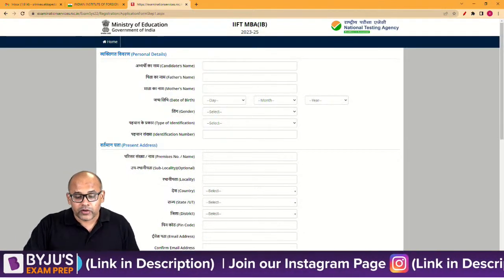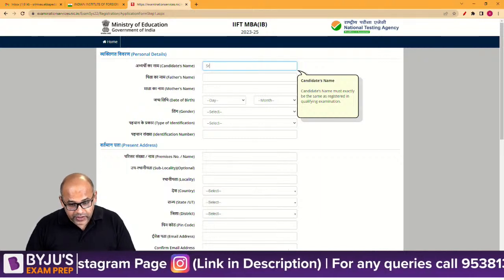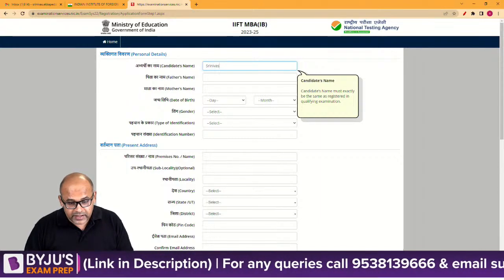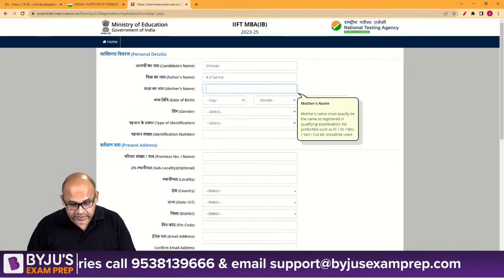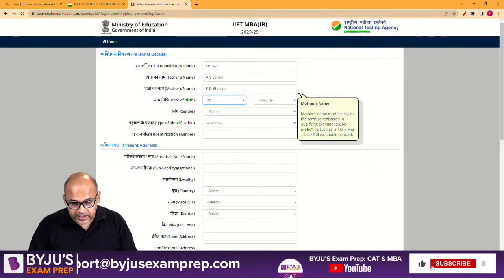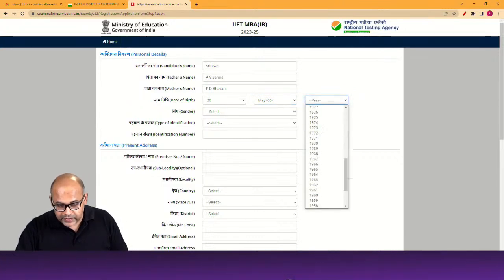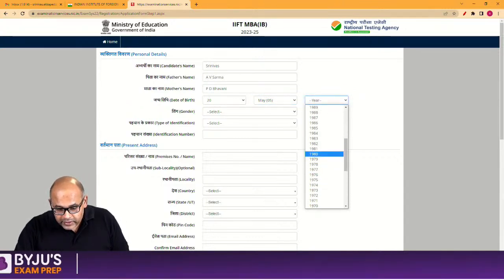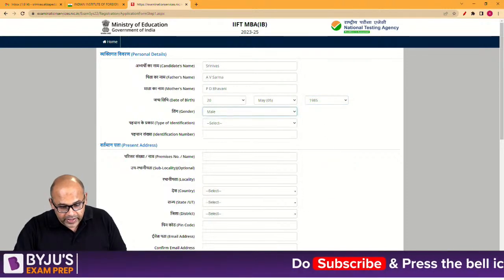So you'll go forward. So here you'll start entering the details. So I will start putting in my name, Srinivas, candidate's name, father's name, A.V. Sarma, then mother's name, PD Bhavani, date of birth, I'll just put some number, February, March, April, May, and okay, there is a year also. You'll have to select the year. Well, that way I'll have to select my year, and gender will be male.